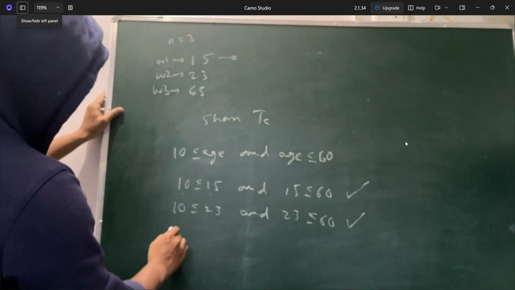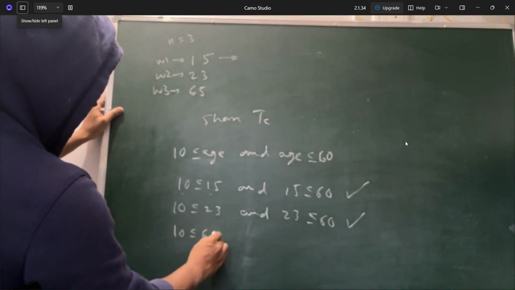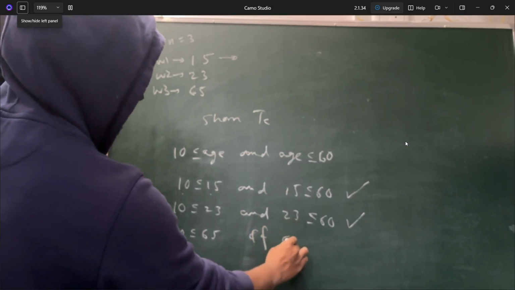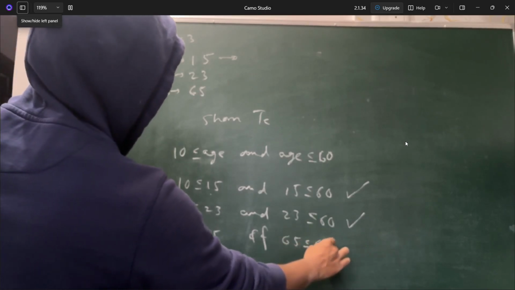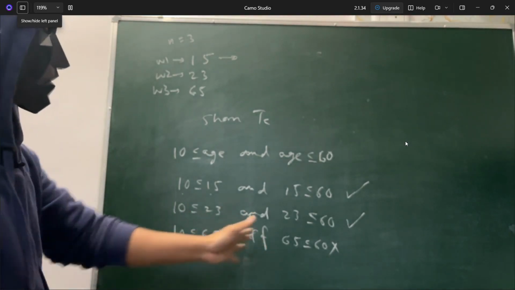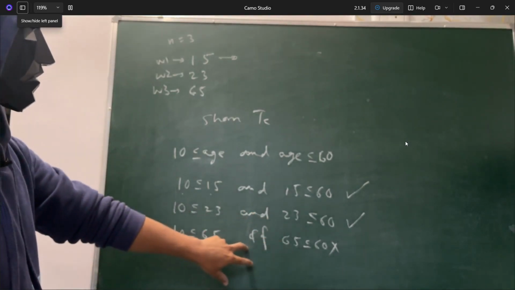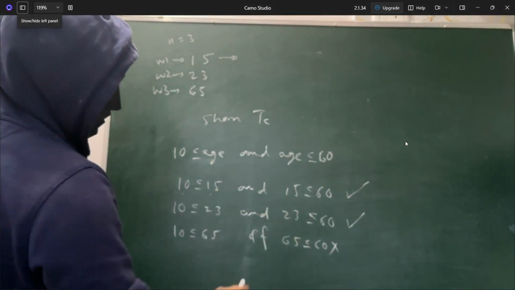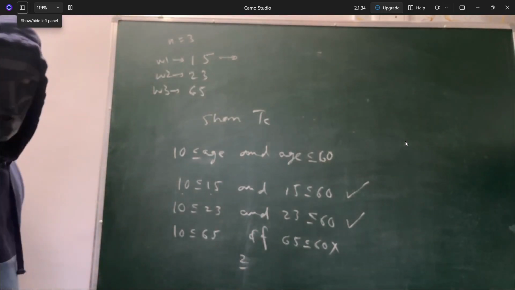Now let's take woman 65. 65 is greater than or equal to 10, that is correct, but 65 lesser than or equal to 60 is false, because 65 is greater than 60, so she does not lie in the range 10 to 60. So this woman will not be in the training camp. Only two women will be in the training camp, so we'll have to return 2 as the answer.